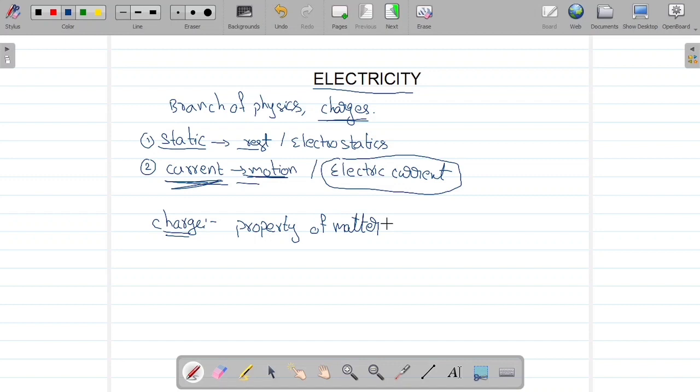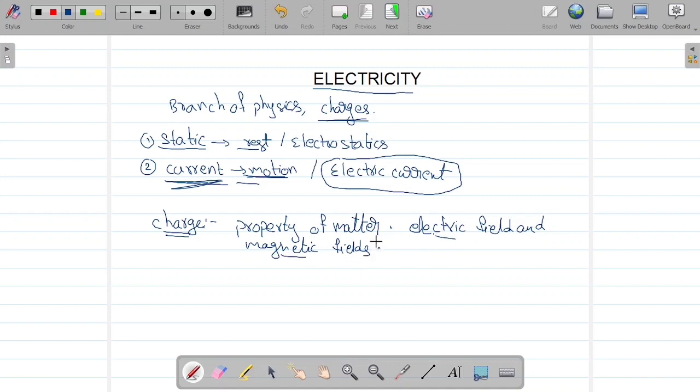Charge is a characteristic property of matter. It can produce electric as well as magnetic fields. Simply, that's all about charge. So charge is a characteristic property of matter which produces electric as well as magnetic fields.